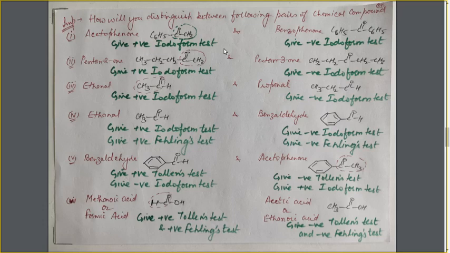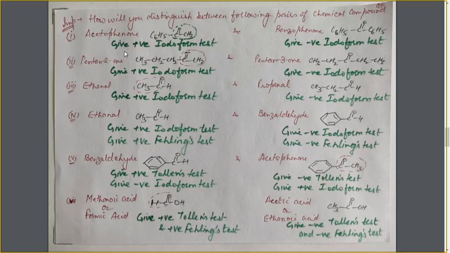First of all, we have discussed the Tollens test, which is shown by the aldehydes, both aliphatic as well as aromatic aldehydes, and not by the ketones. Then we have discussed Fehling's test, which is given by the aliphatic aldehyde and not by the aromatic aldehyde and ketones. And then we have discussed the iodoform test, one more test from the ketones, which is given by the methyl ketones and not by the non-methyl ketones.